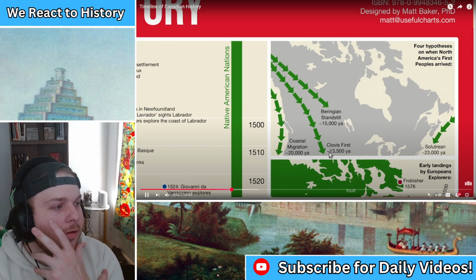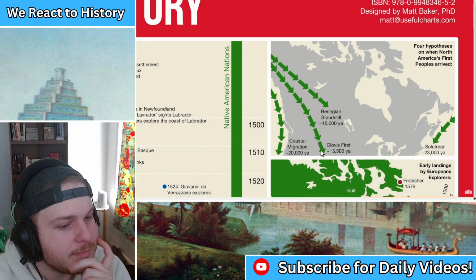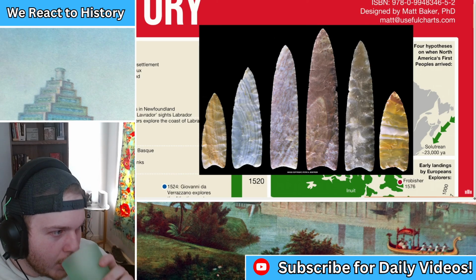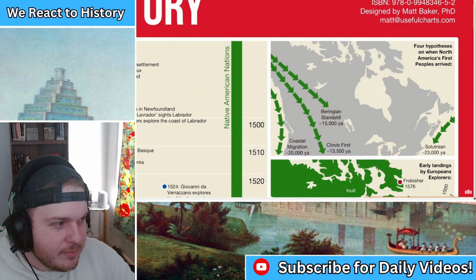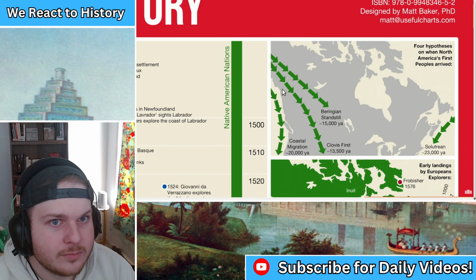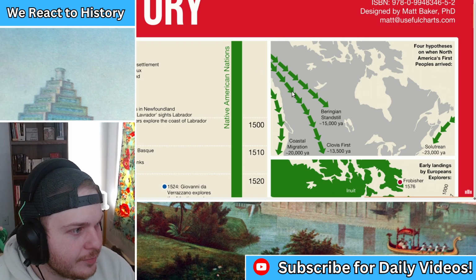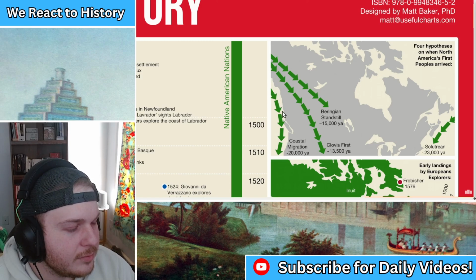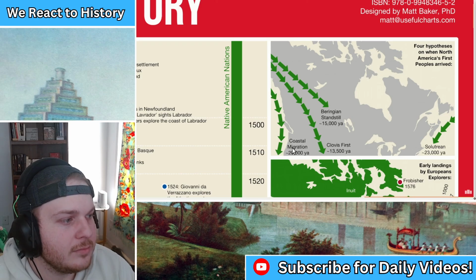The leading theory was the Clovis first theory. Throughout the continent, there are spearheads called Clovis points, which indicate that a group of people that we call the Clovis settled North America about 13,500 years ago after having crossed over from Asia when a land bridge existed. Yep. But nowadays, it's thought that a different group of people may have arrived via that land bridge a little bit earlier before the Clovis. There's also growing evidence that other people arrived even earlier using boats to travel along the coast.